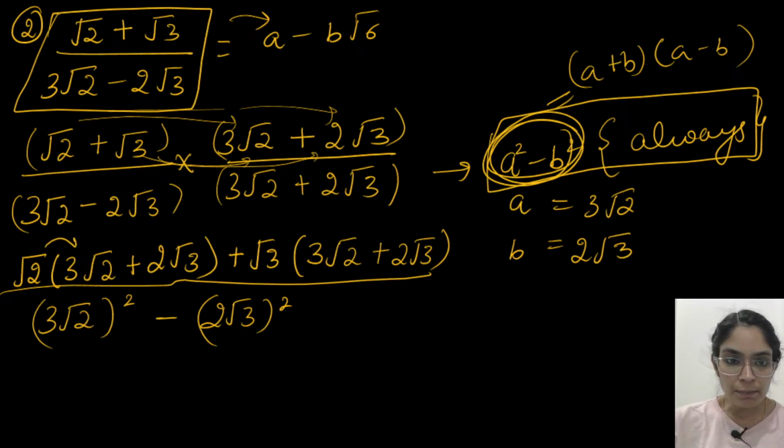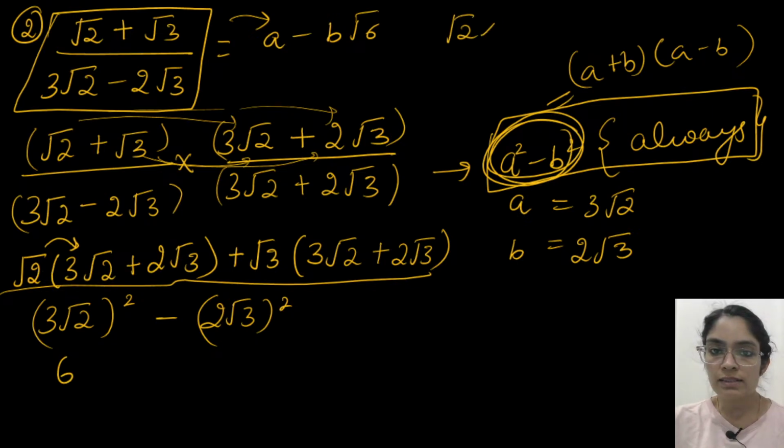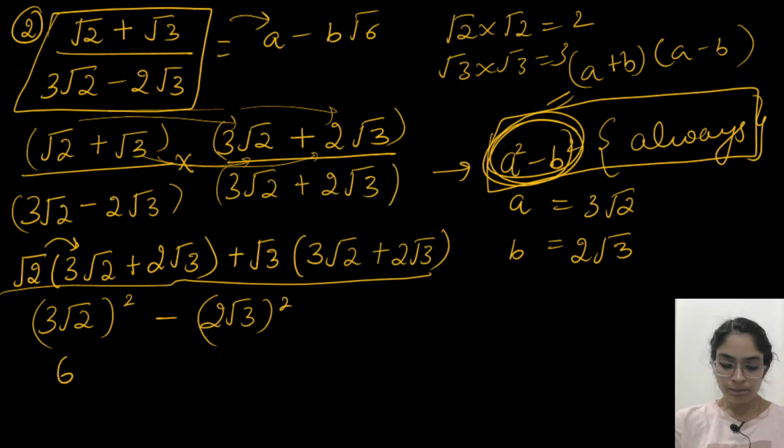If I multiply √2 into √2, it will become 2, and 2 into 3 is 6. See, √2 into √2 is actually √4, and √4 is equal to 2. I have told you earlier also, √2 into √2 you write directly as 2, and √3 into √3 as 3. So you can just remember 18 minus 12. I'll write it directly.